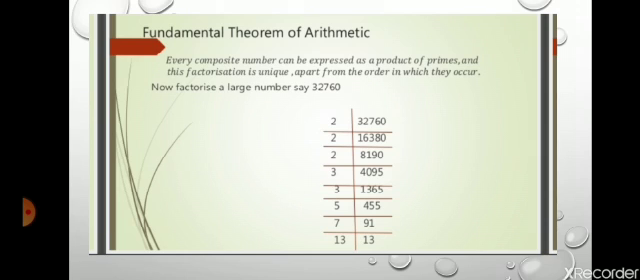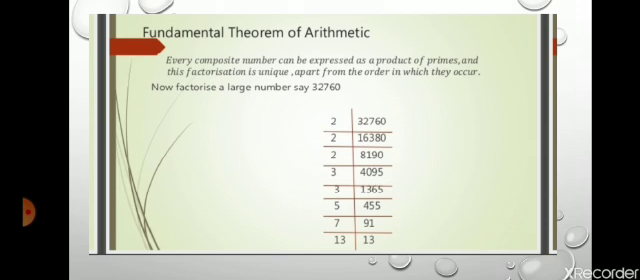Okay, so according to this theorem, every composite number can be expressed or factorized as a product of primes. That means you can convert every composite number into a product of its prime numbers. And this factorization is unique, apart from the order in which the primes occur. The factorization is always unique, and you can always express any composite number as a product of primes.